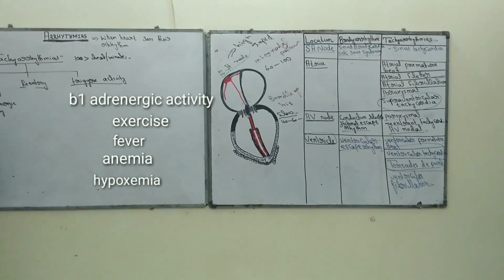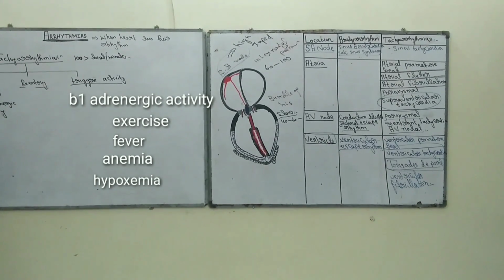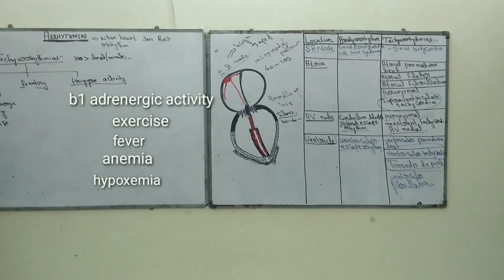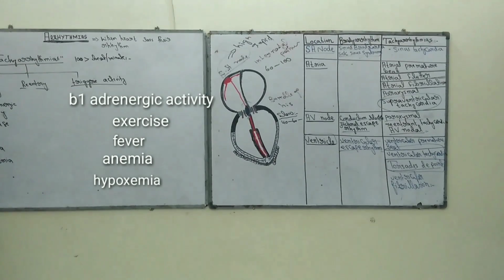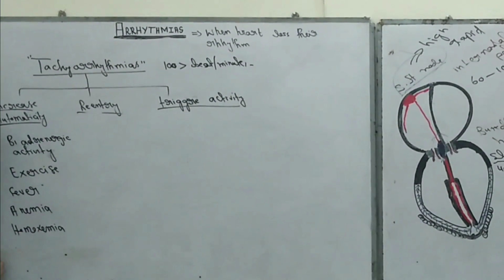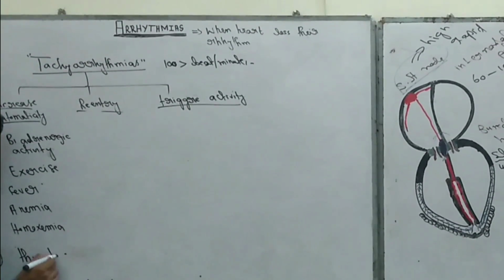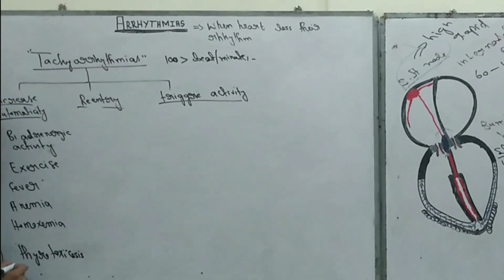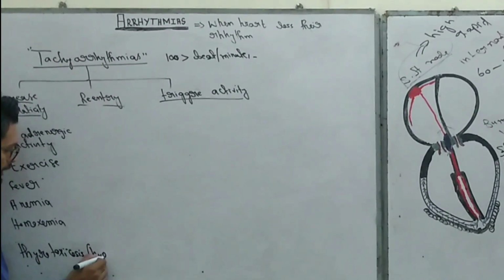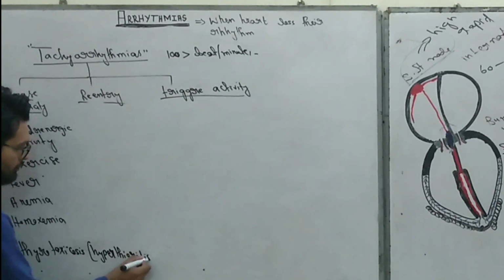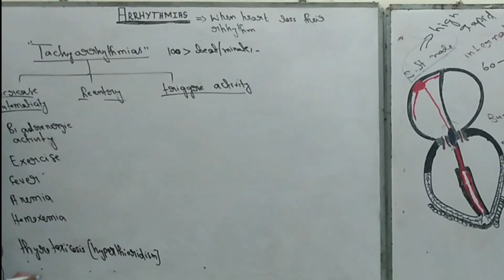And physiologically, exercise, and in pathological conditions such as fever, anemia, and hypoxemia, and also the sixth one is thyrotoxicosis, and that is hyperthyroidism, right? Number seventh is heart failure.